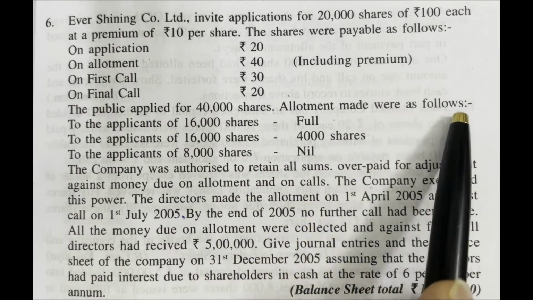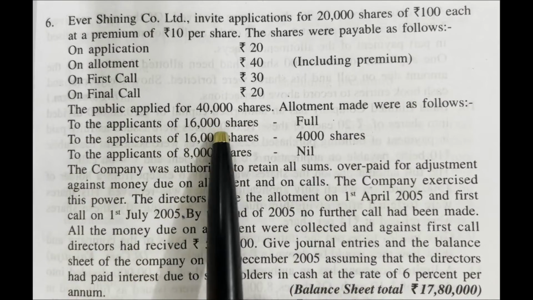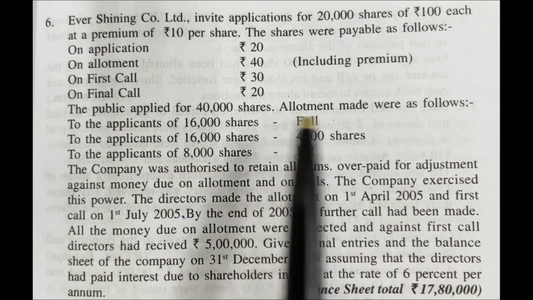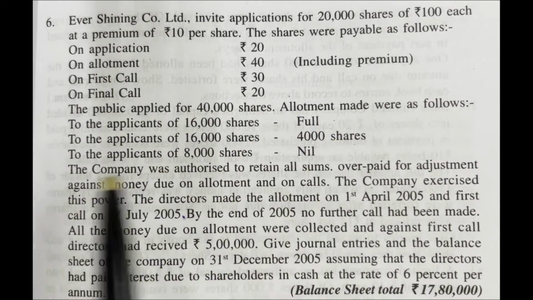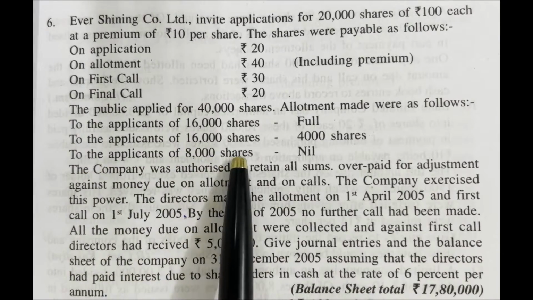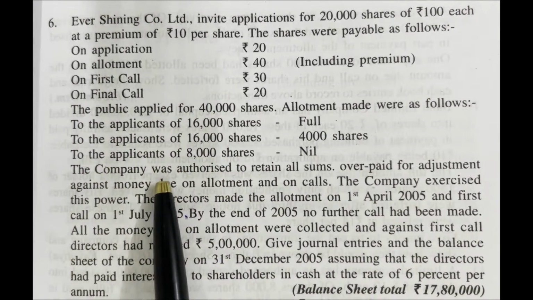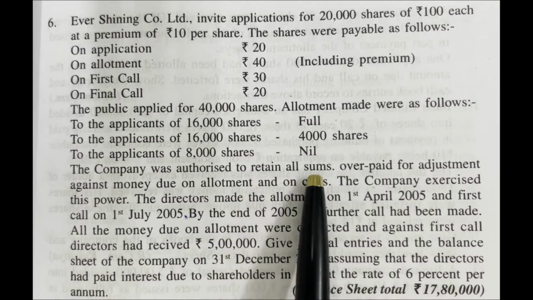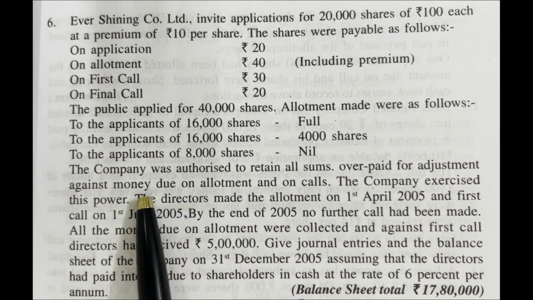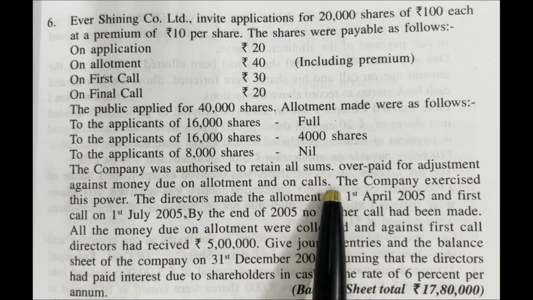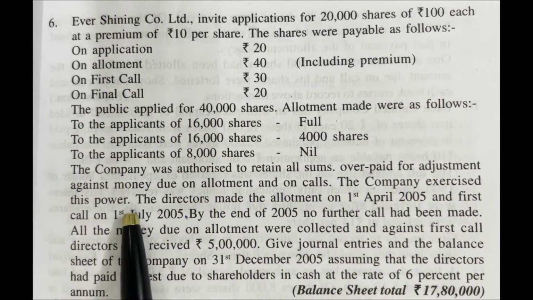Allotments made were as follows. To the applicants of 16,000 shares, full. To the applicants of 16,000 shares, 4,000 shares. To the applicants of 8,000 shares, nil. The company was authorized to retain all sums overpaid for adjustment against money due on allotment and on calls. The company exercised this power.